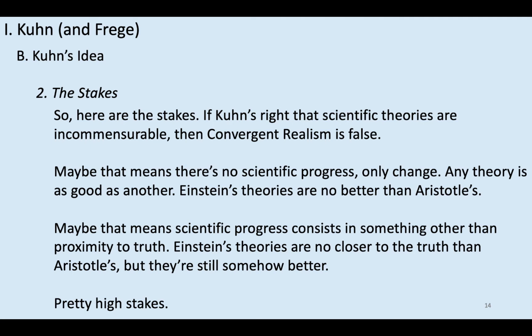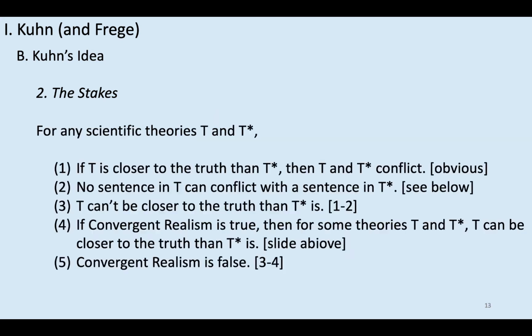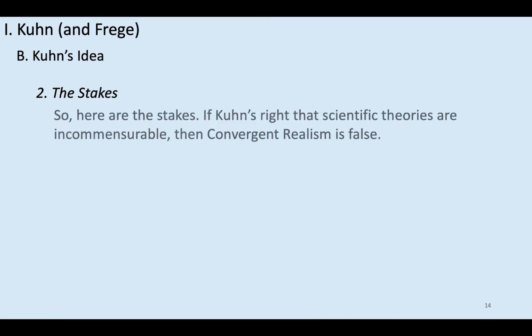Now that may be a bit of an exaggeration, there may be other options, but at the very least, there's some concern about losing convergent realism. In this segment, we're going to consider that key premise. The second premise, which, just to back up here, is that no sentence in T can conflict with a sentence in T star. That is, we'll see why Kuhn advances that premise.